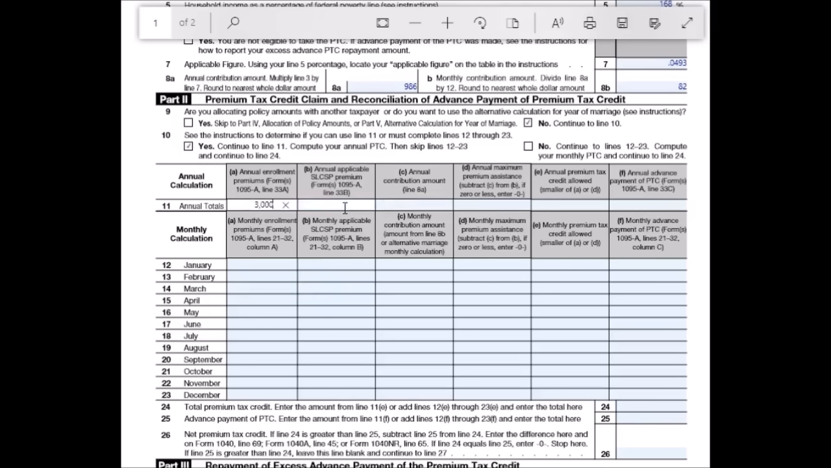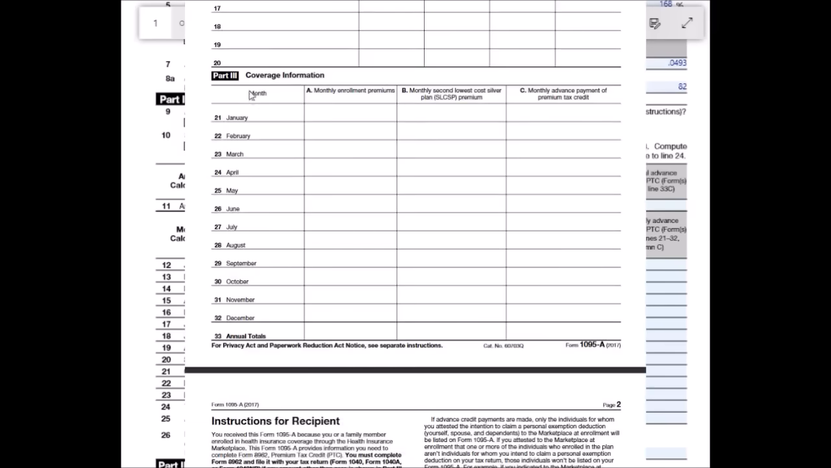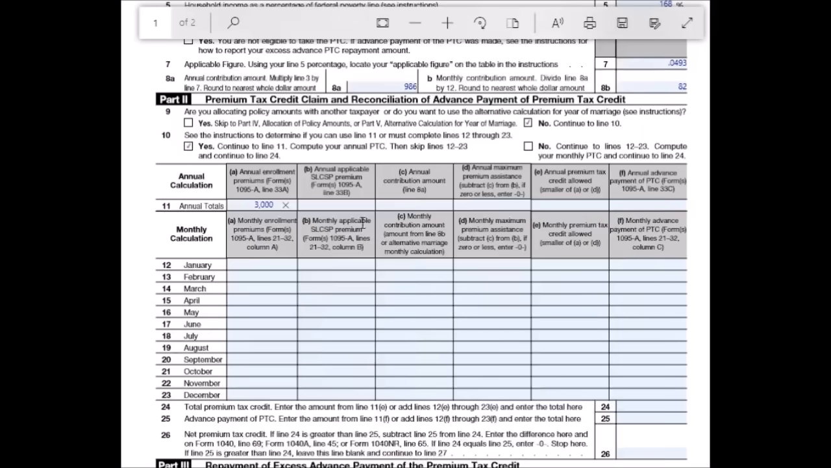Annual applicable SLCSP premium, and this is going to be from that form we just came from. We'll go back to it real quick. This is going to be part 3, section B, line 33. So that's going to be this area right down here that you're going to get that information from. And for the purposes of this video, we're going to say that that annual total is going to be $5,000. So we're going to go back to our previous page and type in $5,000.